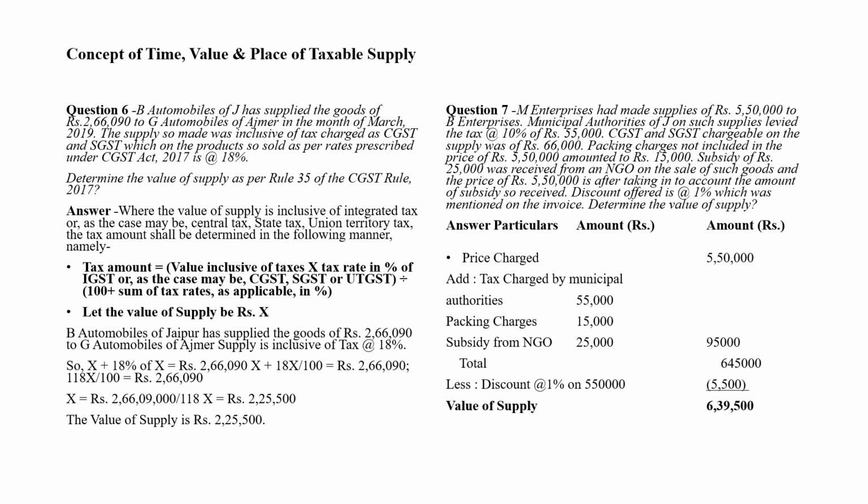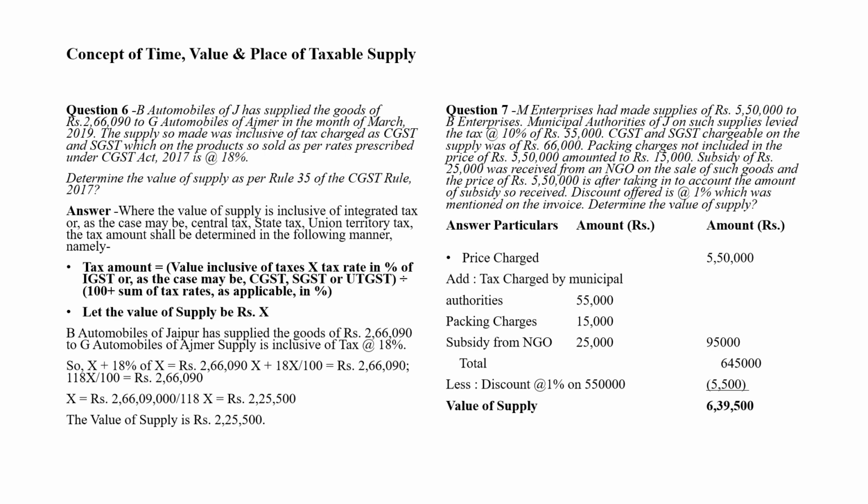So now we are proceeding to the next very important question, that is question number 7. M Enterprises had made supply of rupees 5,50,000 to B Enterprises. Municipal authorities of J on such supply levied the tax at the rate of 10%, that is rupees 55,000.